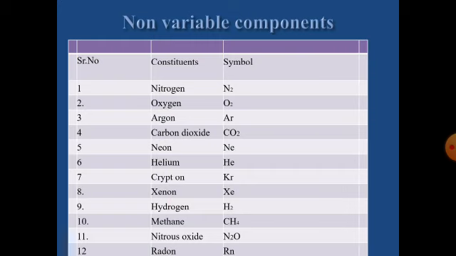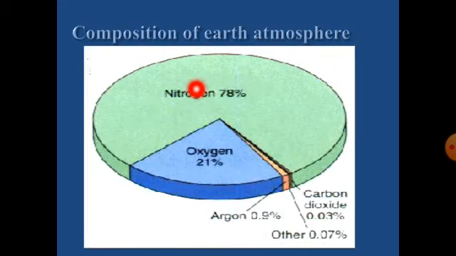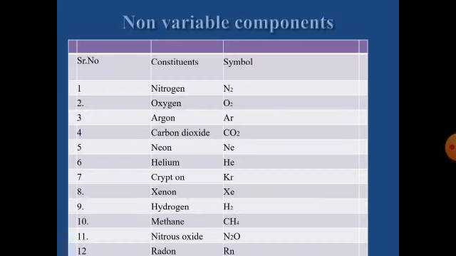Example, nitrogen. In any season, the percentage of nitrogen will be how much? 78 percent. We already said that it is 78 percent only. If you see it three months later, with the season, with the time, with the place, the percentage of nitrogen, carbon dioxide, hydrogen, and oxygen cannot vary; it remains constant. So these are called non-variable components.